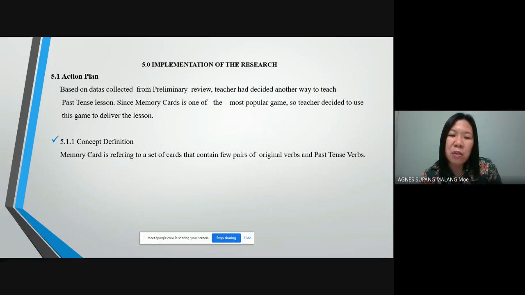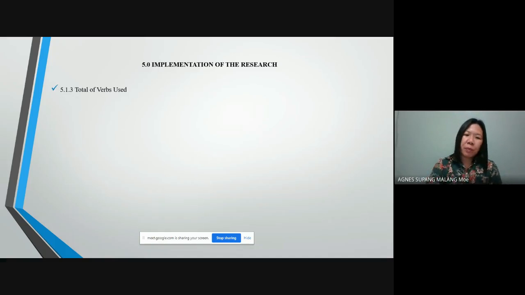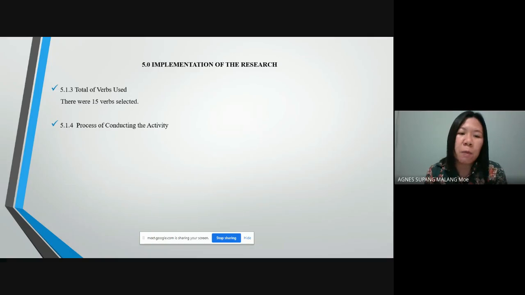Memory card is referring to a set of cards that contain few pairs of original verbs and past tense verbs. The list of the verbs are mostly the verbs used in English Year 6 textbook, which are the most highly frequency used in the textbook. Next, the total of verbs used, there were 15 verbs selected, and the process of conducting the activity.